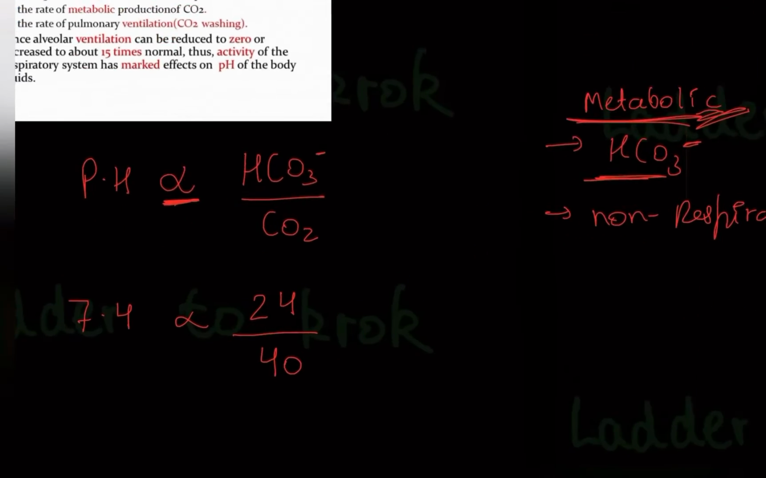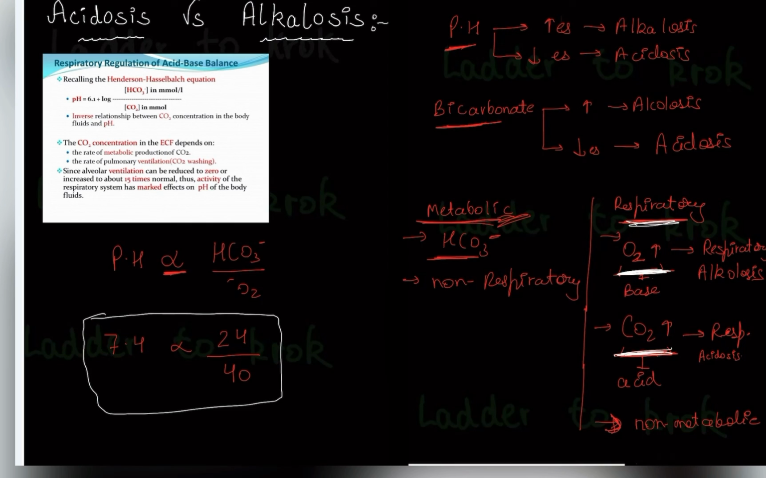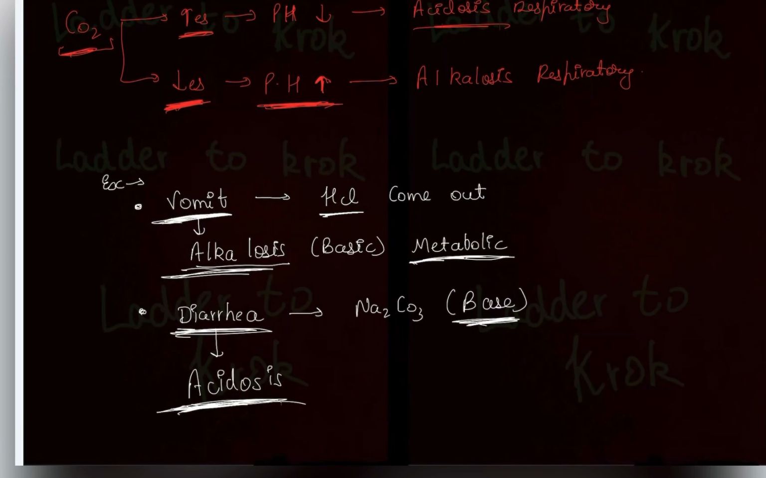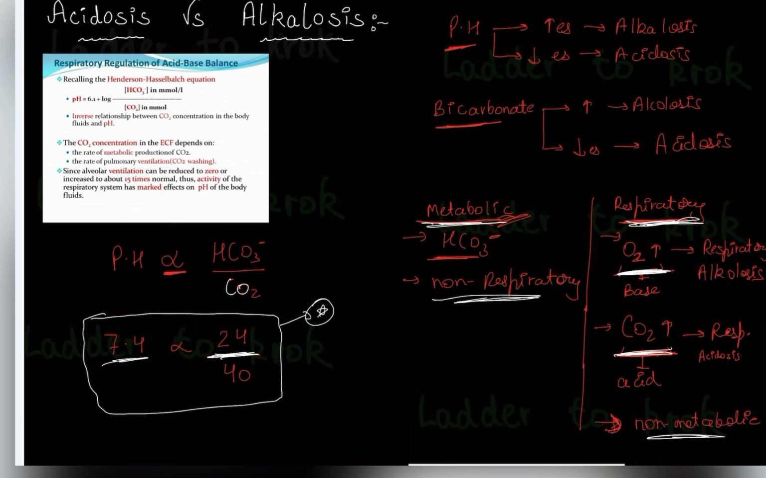Always remember that 7.4 is the normal pH in your body, and it is directly proportional, not equal. If it were equal, it would have to be mathematically correct; you studied this in lower classes, so leave it. But remember here: 7.4 is directly proportional to 24 by 40. This is very important. This 24 is bicarbonate, and carbon dioxide is 40. And vomiting causes metabolic alkalosis, while diarrhea causes metabolic acidosis. Just remember these two, metabolic and respiratory.